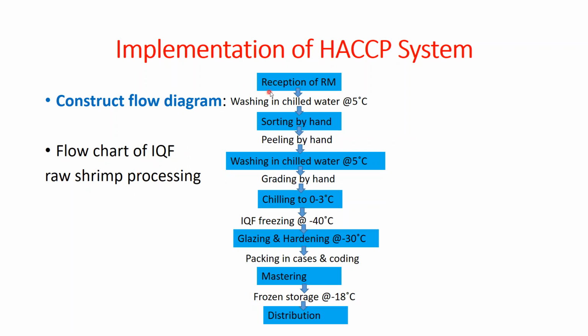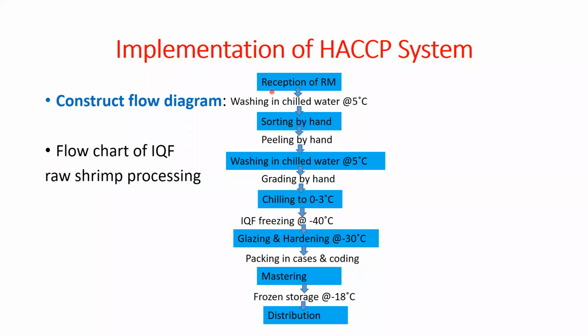So in the flow diagram you can see how we will prepare. First there will be the receipt of the raw materials. That means the raw shrimp which comes from the catch. That is the receipt of the raw material. Then what will we do? We will do the washing.